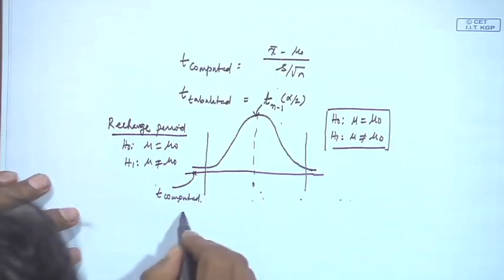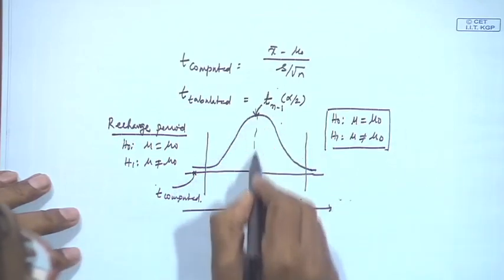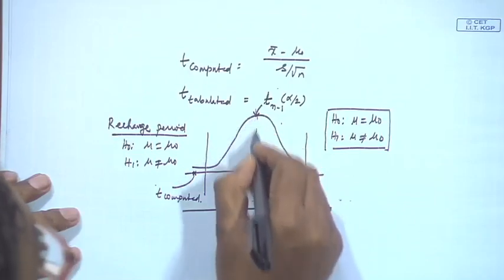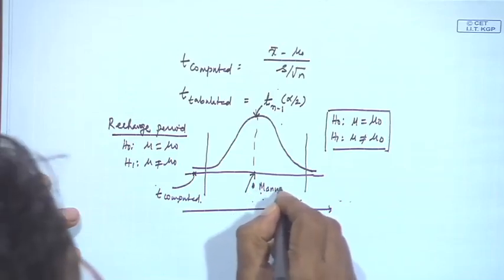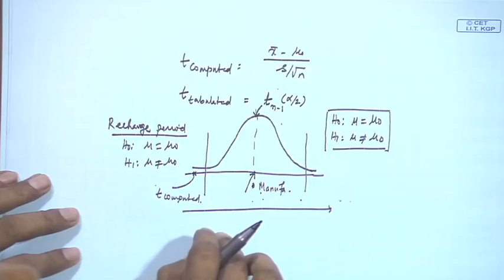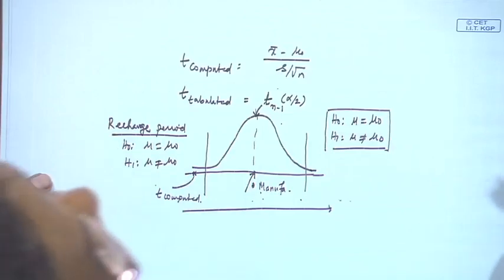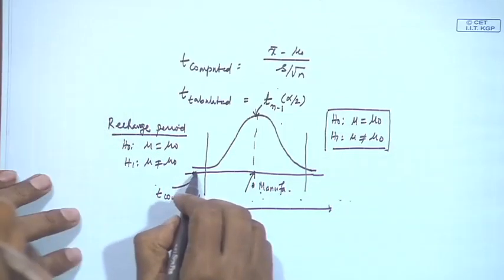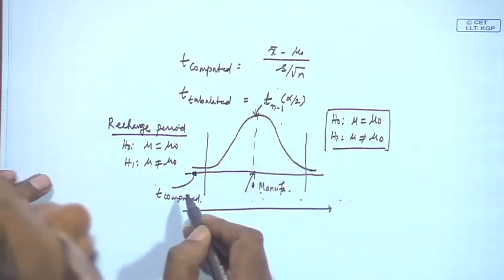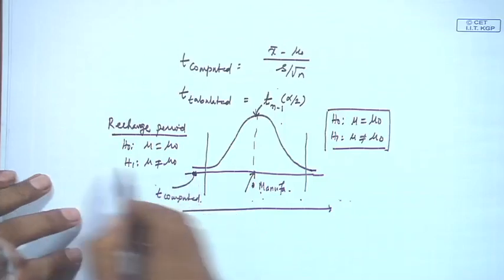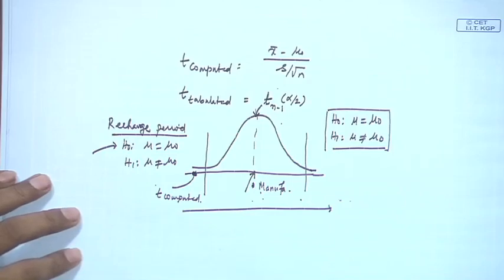So, now this is the smallest to largest. But the manufacturer is claiming that the mean value is here, it is the manufacturer's claim. He is saying that this is the mean value. Now, you are testing whether the manufacturer's claim is right or wrong. Now, you have collected data and you found that your T computed or Z computed, depending on the distribution, in this case we are talking about T distribution, is falling here. So, the null hypothesis is rejected, fine, that means the alternative hypothesis is accepted.